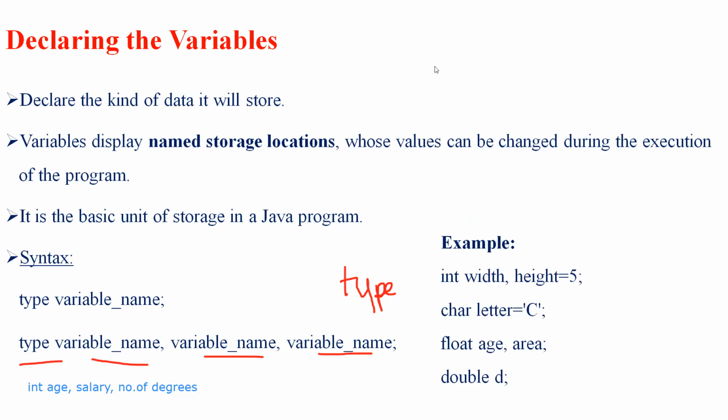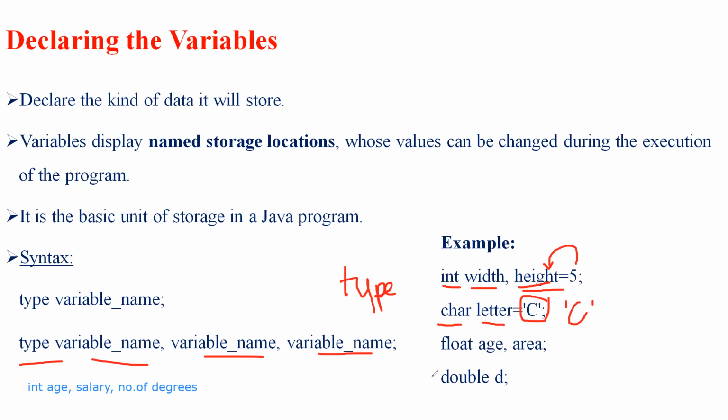Here we have an example called int. By using an integer, they can declare variables called width and height, and here they can initialize a value for height. Next, they declare a data type called char for a variable letter, and store a character, that is C. Since it is a character, it will be enclosed within single quotes.